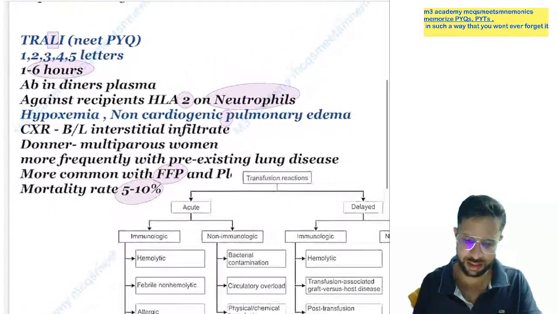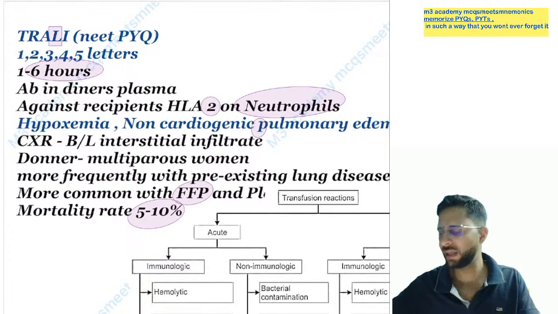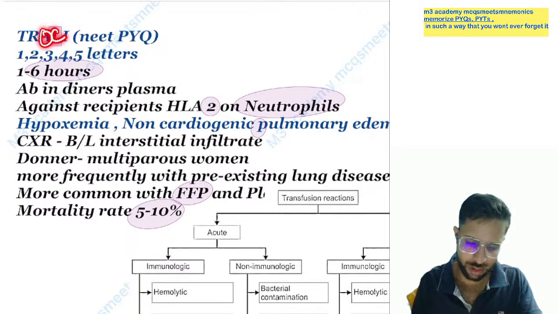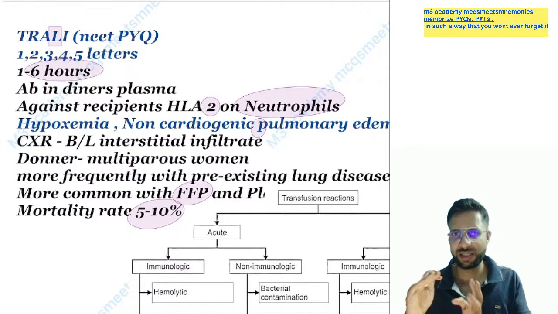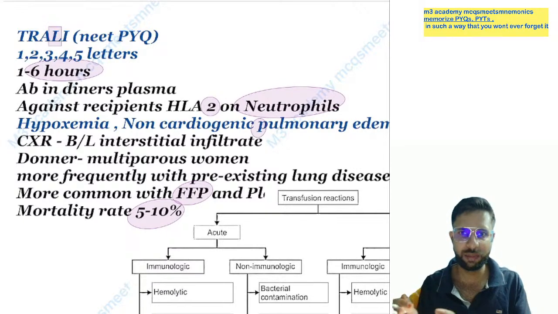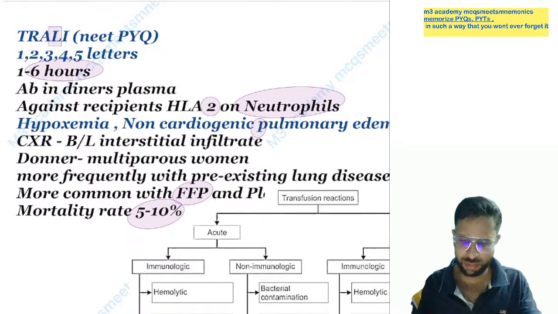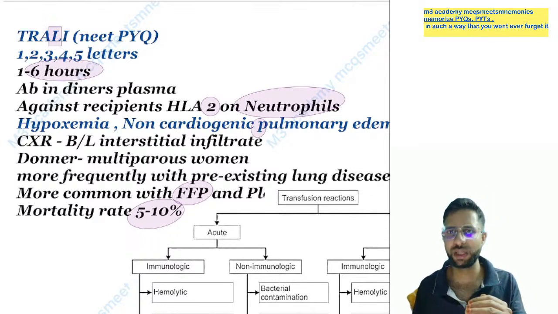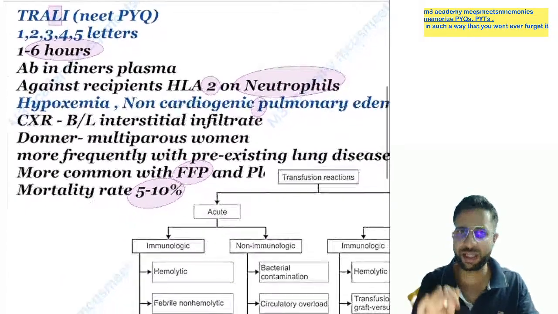Next is TRALI, and this is a NEET PG previous year topic. This is a hot topic, many times the question is asked on TRALI. TRALI is transfusion related acute lung injury. It resembles ARDS, acute lung injury, but this is not cardiogenic, it is transfusion related. So non-cardiogenic pulmonary edema is there, and lung injury means hypoxemia is there, bilateral pulmonary infiltrate is there. Many features you can easily predict by the name itself, lung injury.